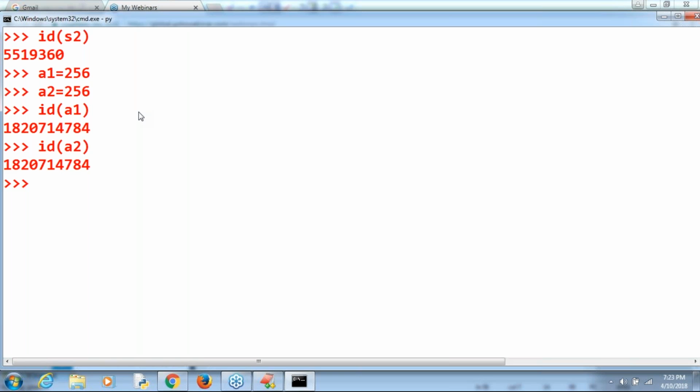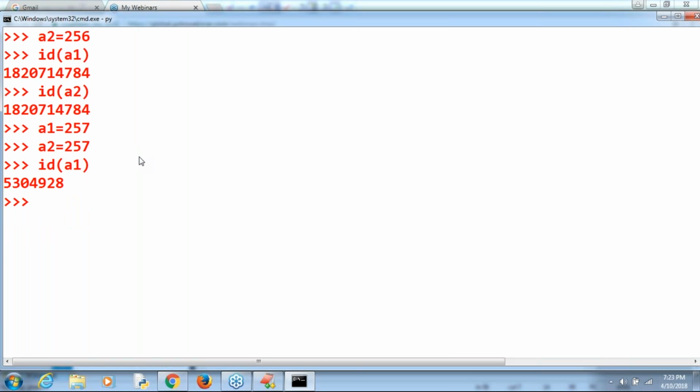Excellent. Now observe. a1 is equal to 257, the next number, and a2 is equal to 257. Then id of a1 is 5304928. Id of a2, what is the answer I have to get? I'm not performing any updation. What answer am I going to get by default? Can I get the same answer or not? Observe that very carefully.